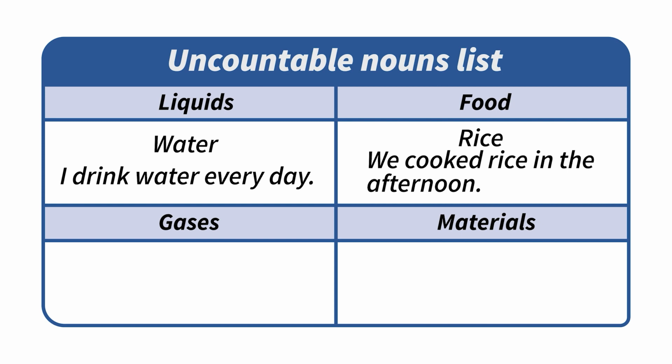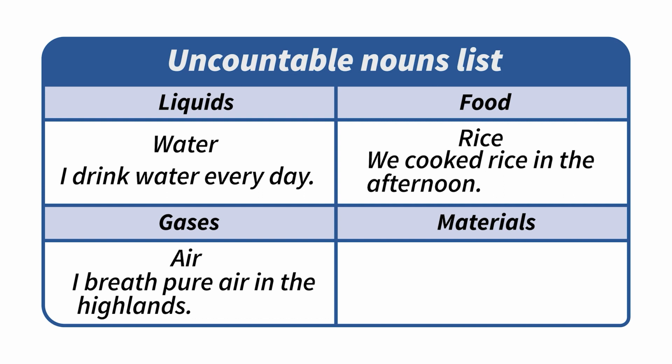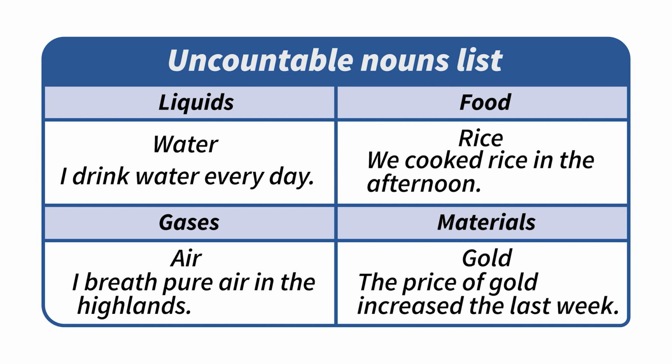We cook rice in the afternoon. With gases, for example, air. I breathe pure air in the highlands. With materials, for example, gold. The price of gold increased last week.